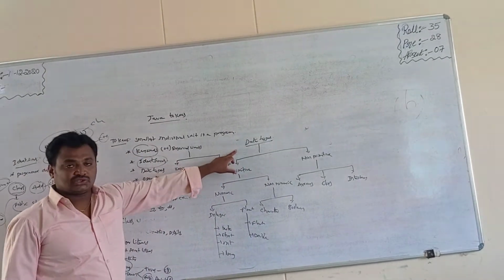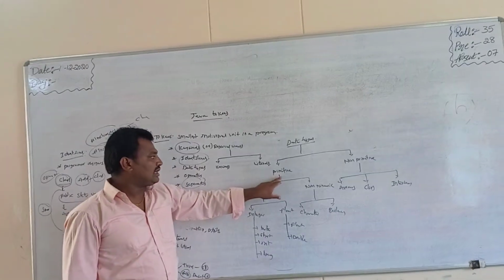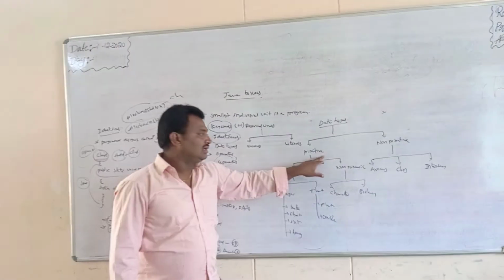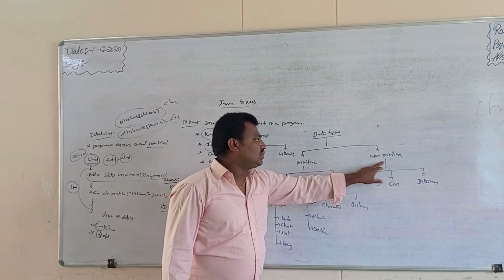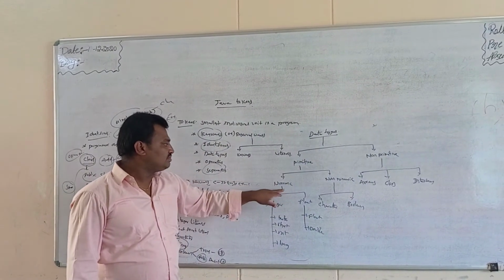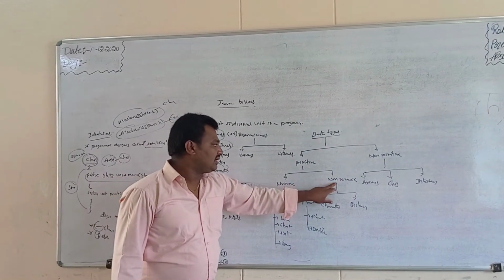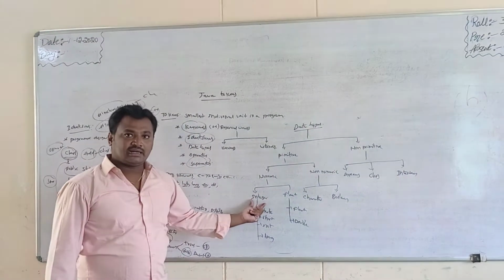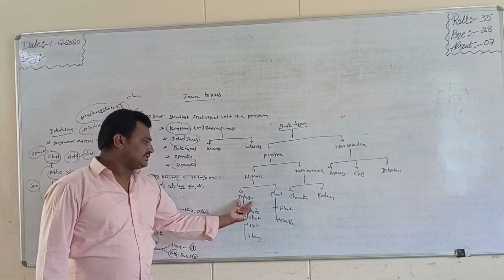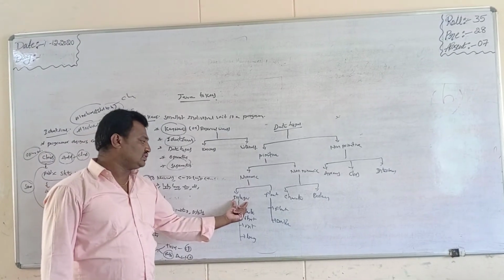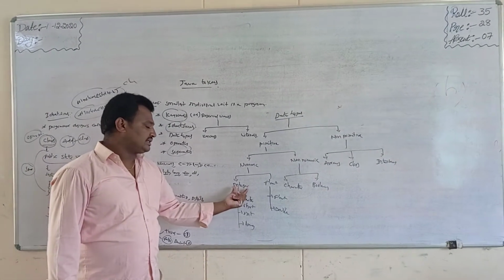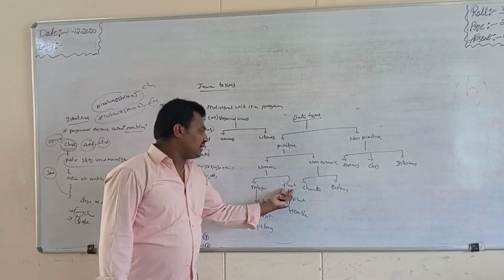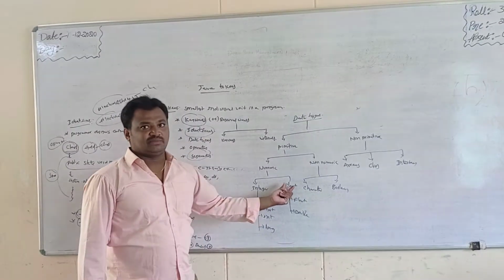So data type means storing the values. They can be classified into two types, that is primitive and non-primitive. Primitive means directly storing the values, and non-primitive means indirectly storing the values. Directly storing the values means numeric and non-numeric. Numeric data type is again classified into two types, integer and float. Integer stores whole numbers, that is 0, 1, 2, 3 and so on. Floating point means fractional parts or decimal points.